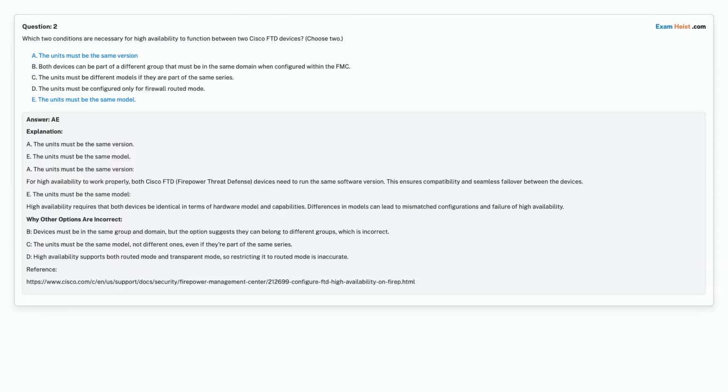Correct answer is option A. The units must be the same version. Option E. The units must be the same model.